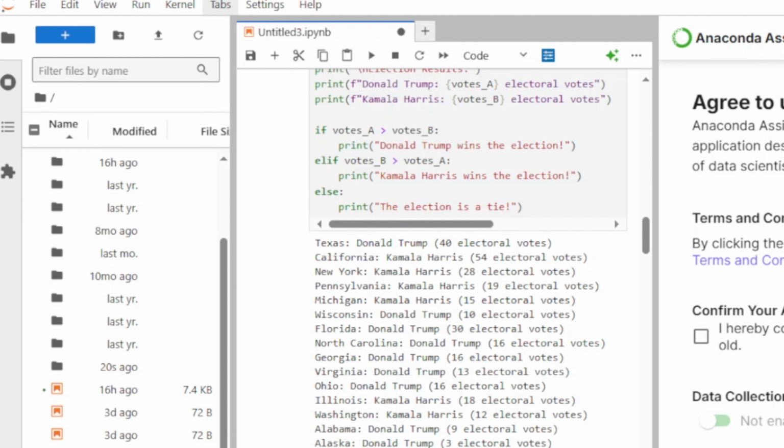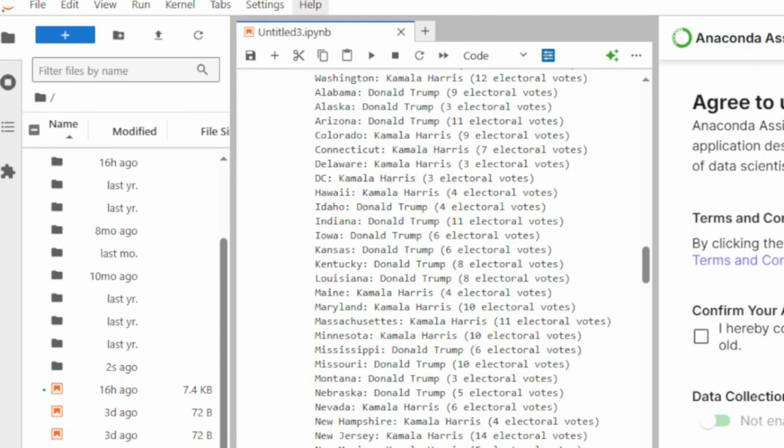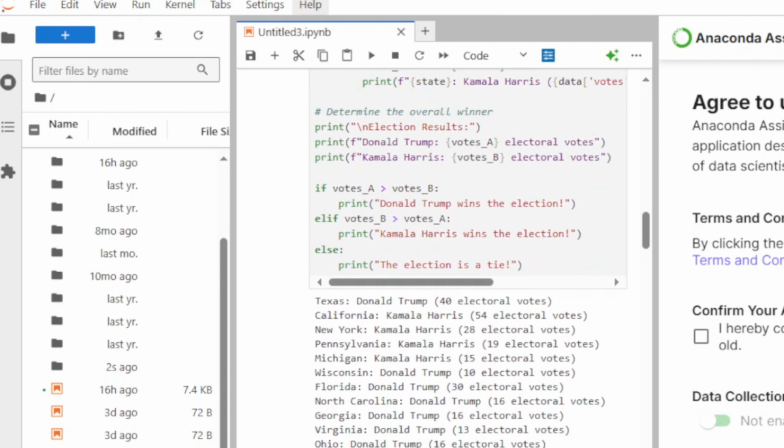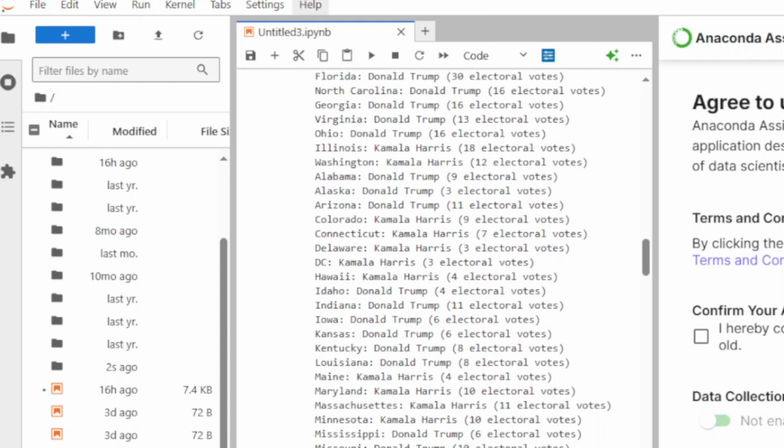I try to take an unbiased approach to politics and elections in general. But just looking at the numbers, I really don't think there's any chance of Kamala Harris winning Texas and its 40 electoral votes. So before I display these results, I'm going to take a quick look through here. Just scroll on through. If you need to pause the video, go right ahead. But these are the results from that simulation.